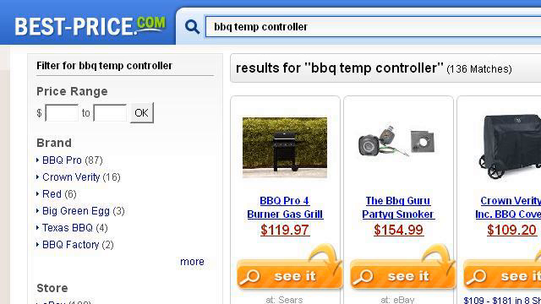You can also try 1804711.r.msn.com, especially the page Cheap Barbecue Temp Controller Barbecue, Temp, Controller Point Best, Price.com. Here's the link.